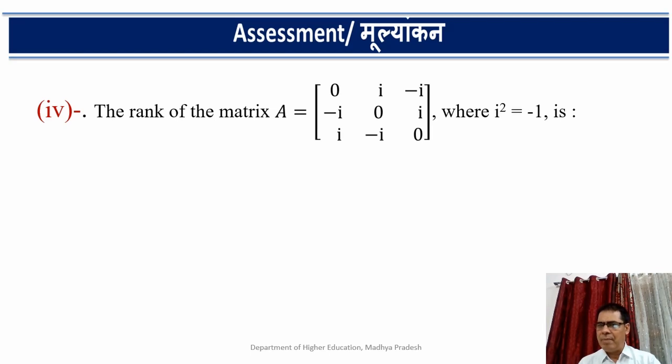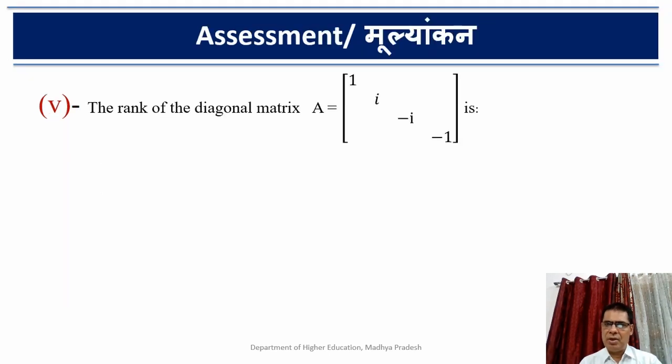Then you have to find the rank of this matrix A. The options are first 1, second 0, third 3, and fourth 2. In the fifth question, you have to find the rank of the diagonal matrix A of order 4. The rank of this matrix is first option 1, second option 2, third option 4, and fourth option 3.